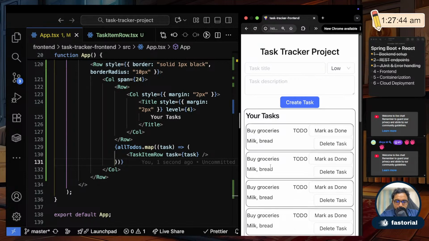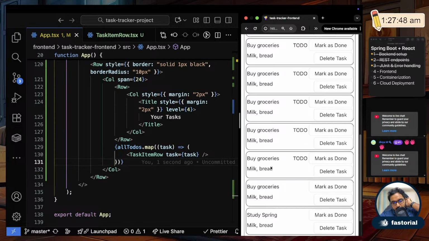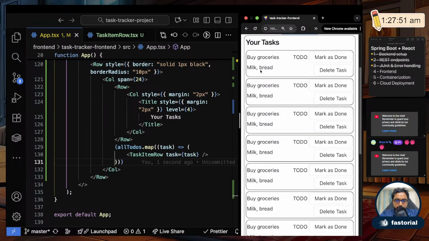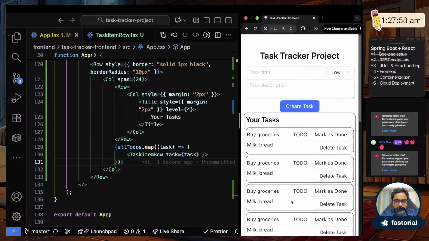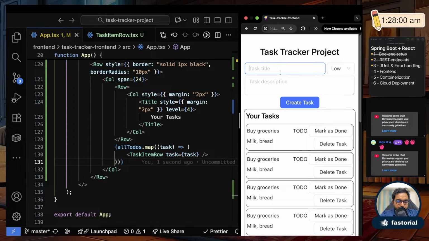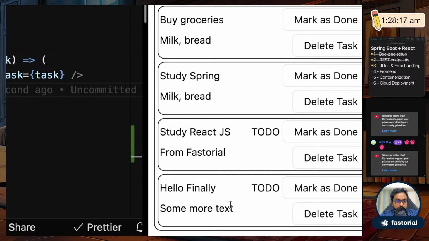Refresh. I got all of the items. See, beautifully printed all the to-dos that are there in the DB. Most of them are just buy grocery. That's why I see it so many times, and in the end you see study Spring and study React JS are there. Let me add one more item here. If I add hello finally, set the priority low, and some more text, and click create task, it actually created. And if I refresh and go down, you see whatever I created now has come back from the DB.